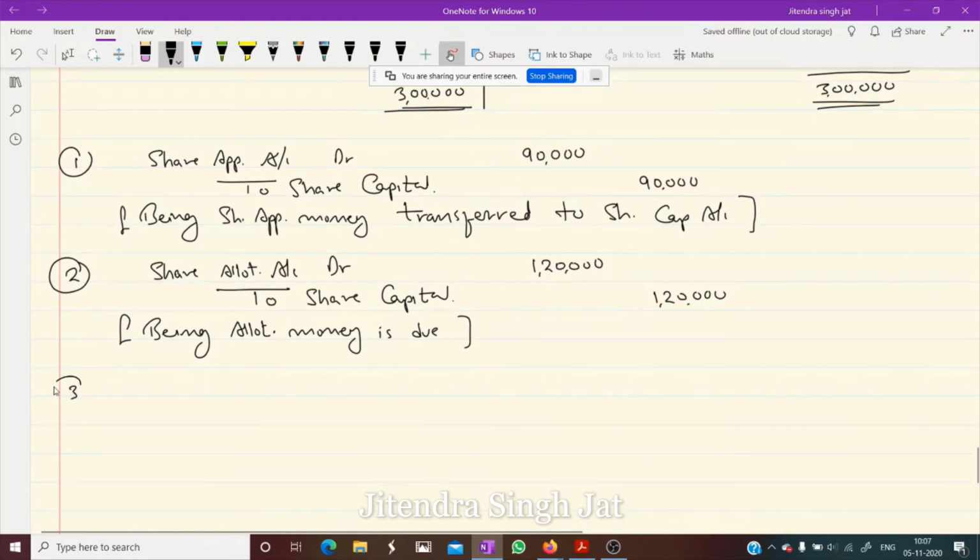Then the third entry we pass is for first and final call.